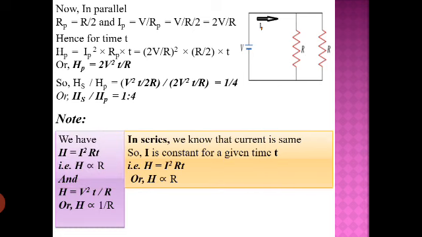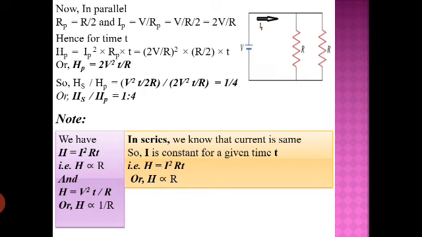If many resistors are connected in a circuit, and if they are connected in series, then we know the electric current passing through each resistor will be the same in series. So if the current passing through the resistor is the same, then what will decide the heat produced in the resistor? That is the value of the resistor. So if you have to compare in which resistor the heat produced will be more or less, that will totally depend upon the resistance.